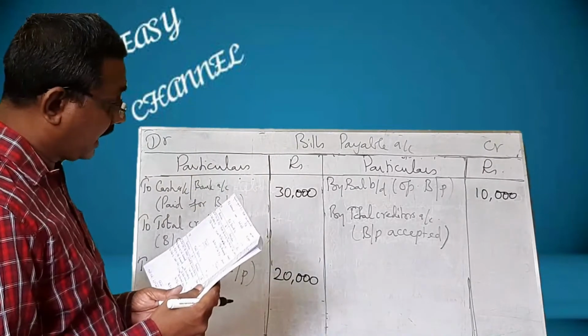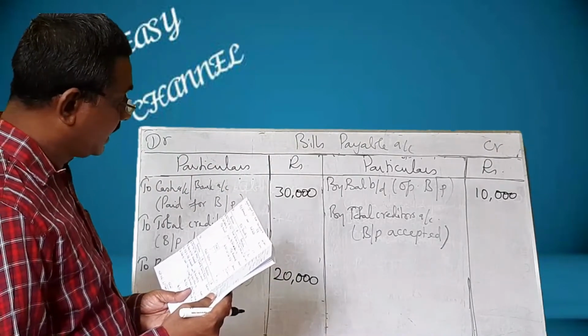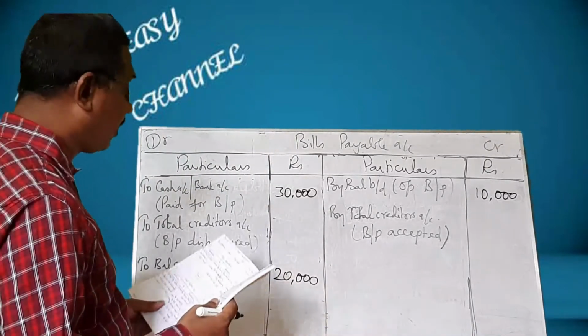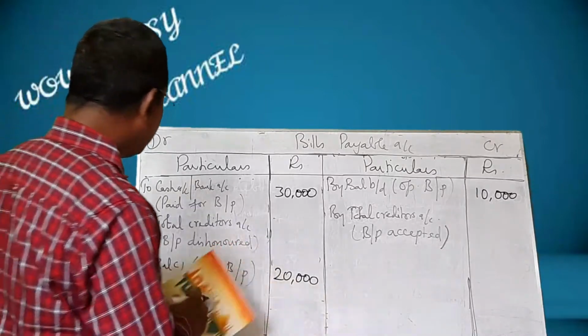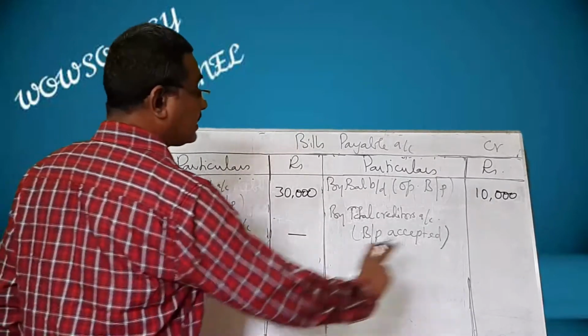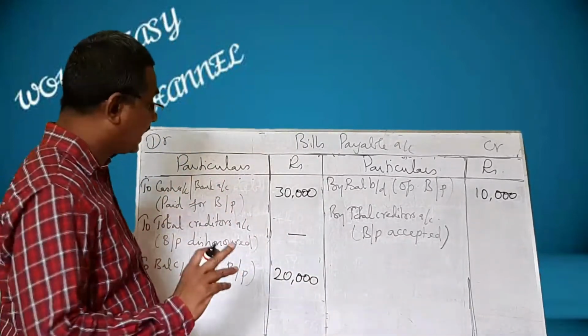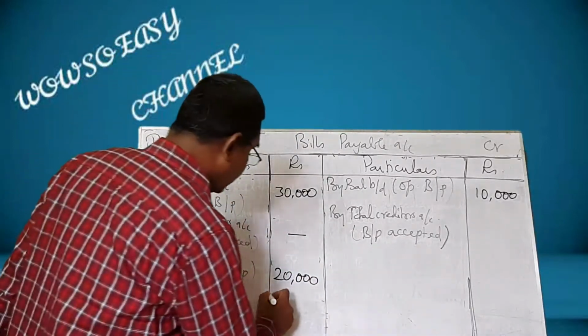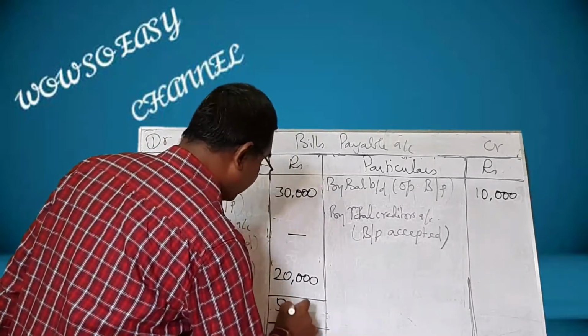And cash received for bills receivable, bills receivable dishonor, bad debts, that will not come here. Now balance these two and find out the bills payable accepted. This comes to 50,000.